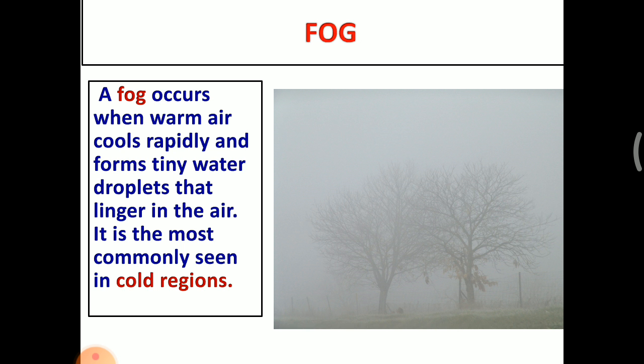So the first type of precipitation is fog. Fog occurs when warm air cools rapidly and forms tiny water droplets that linger in the air. It is most commonly seen in cold regions. Look at this diagram. I hope you have seen fog in our surroundings. Fog is nothing but when warm air cools very rapidly, very fast, it forms tiny water droplets in the air. This is called fog.